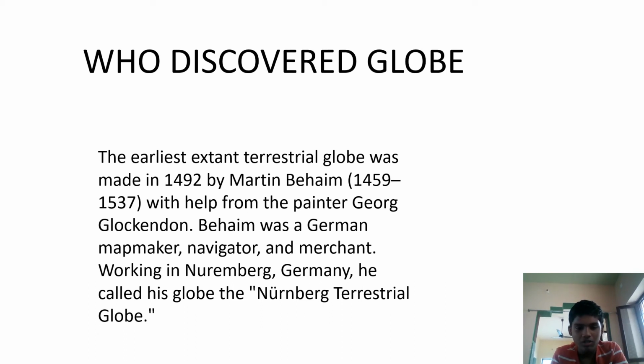His lifetime was 1459 to 1537. So he was born in 1459 and died in 1537. He made it with help from the painter George Glockenden. First of all, George Glockenden worked like an engineer, which means he created the plan for how to make the globe, and he also painted the globe in this color or that color.